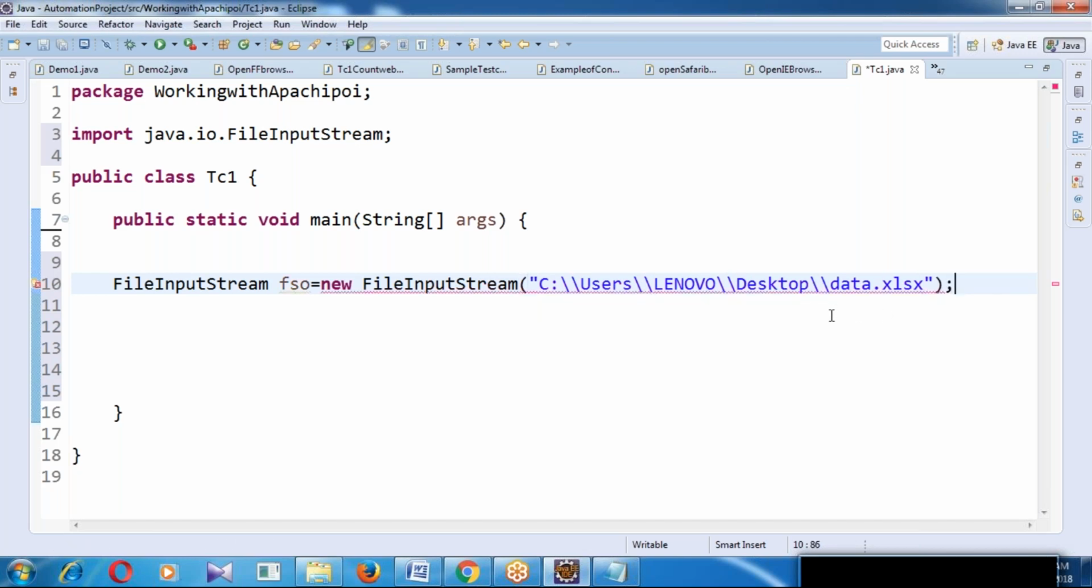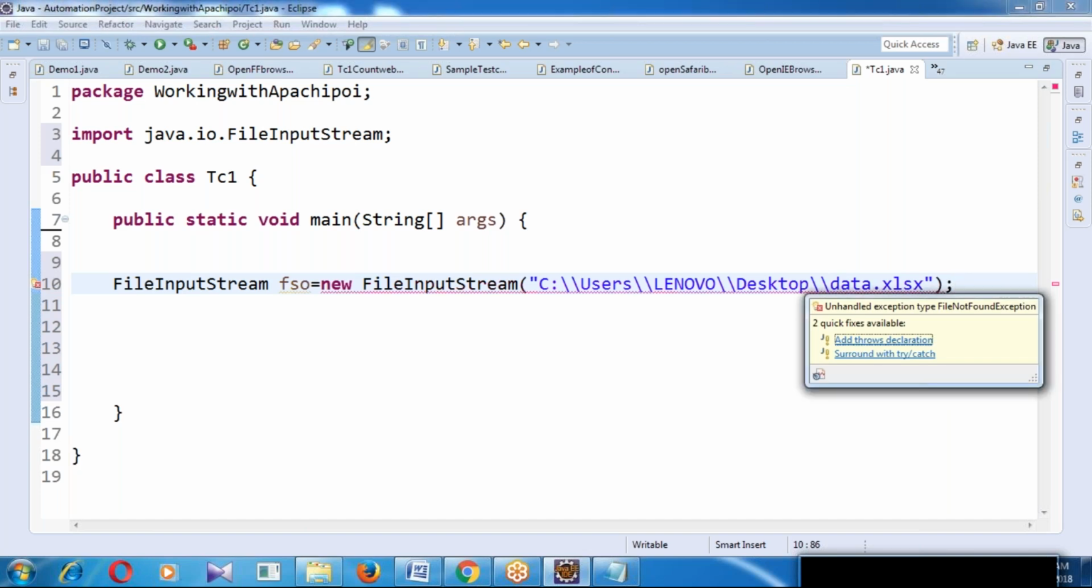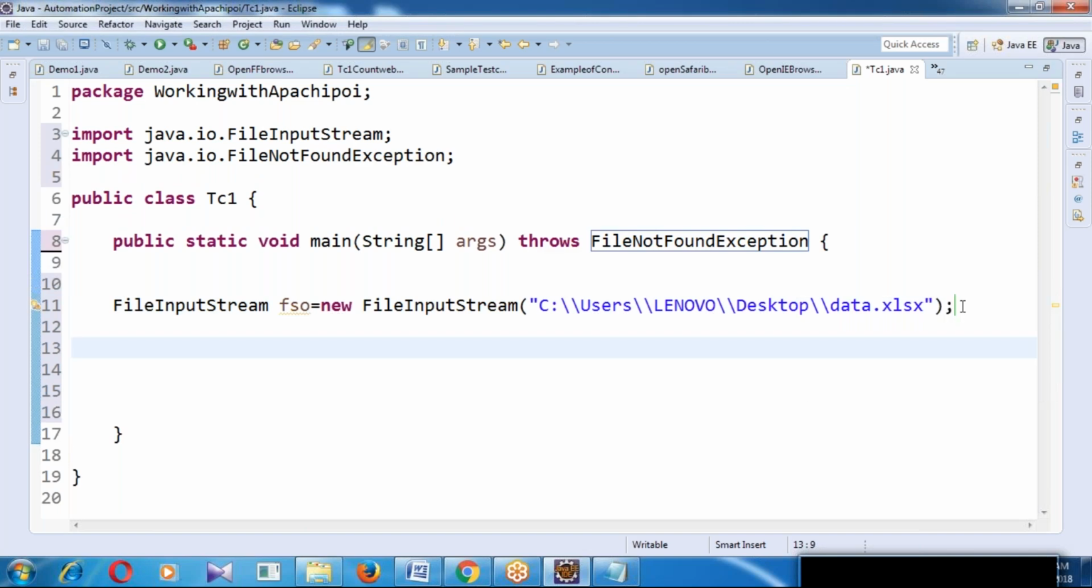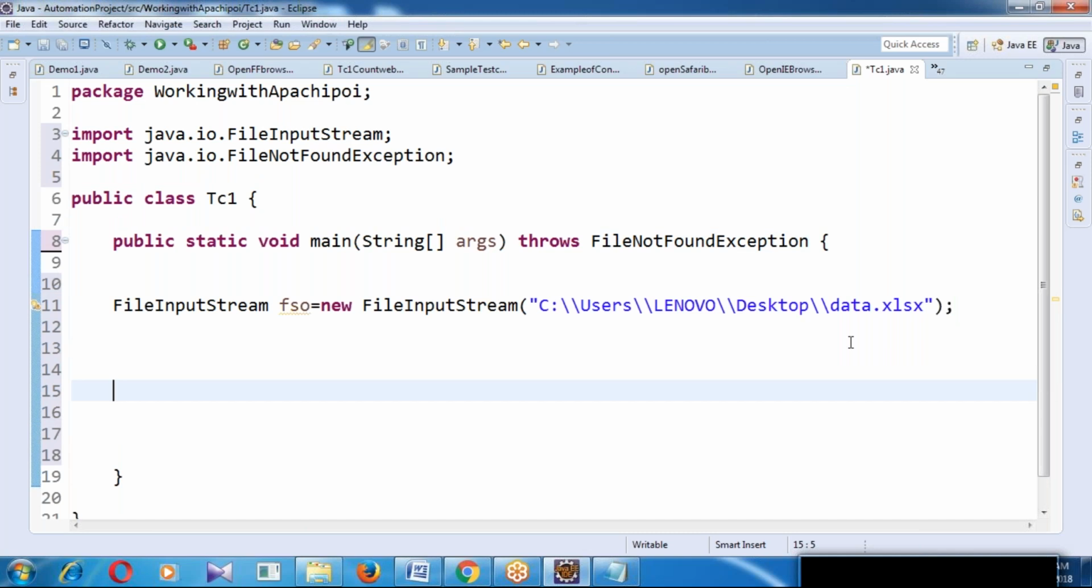Then whenever importing any new file, it shows some error, so we have to handle it by using add throws declaration. Just keep the mouse here, see add throws declaration, and select it. Are you clear on this, guys? So FileInputStream is a class which is used to import the Excel file.